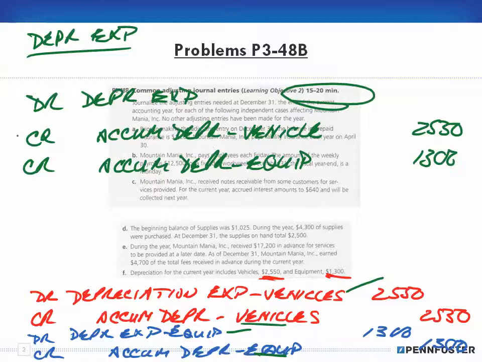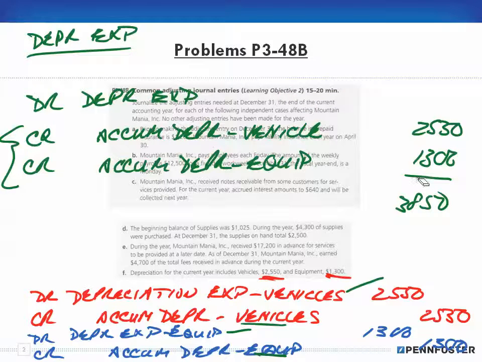Well, we add up our two credits, and that gives us $3,850. So we would debit depreciation expense for $3,850. If I were in the workplace, making the entries for depreciation, this is the entry that I would make right here.